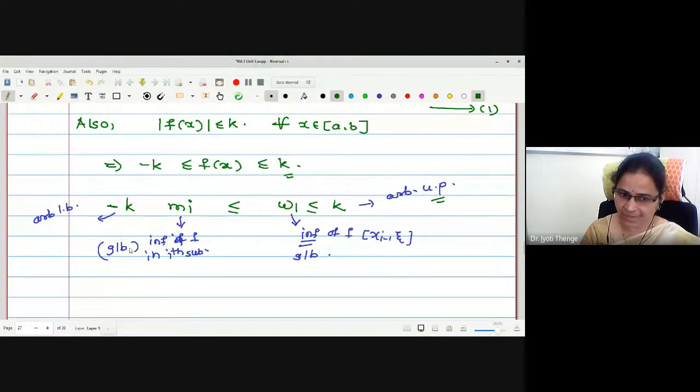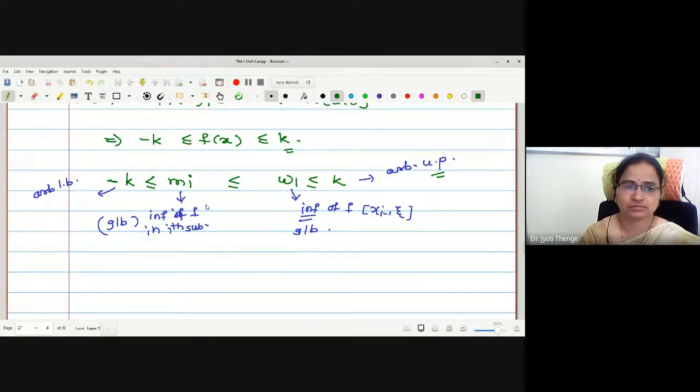Arbitrary lower bound and greatest lower bound. Surely the greatest lower bound will be greater, no? Okay. Have you understood this relation? Okay. Now, look at the inequalities we have established.